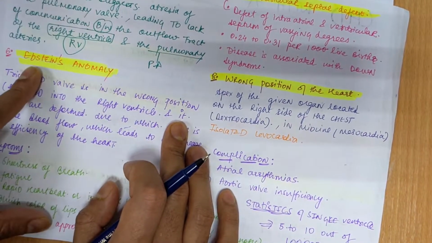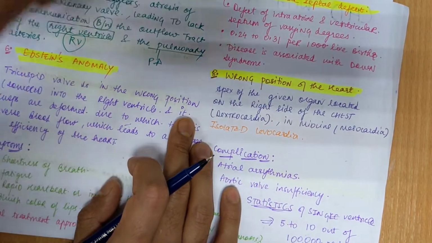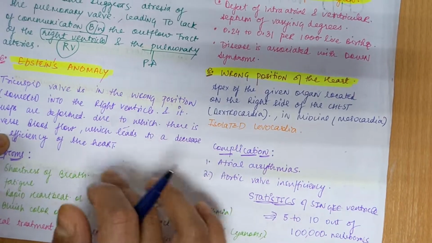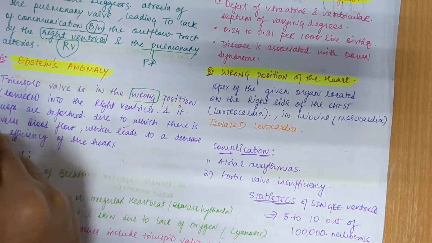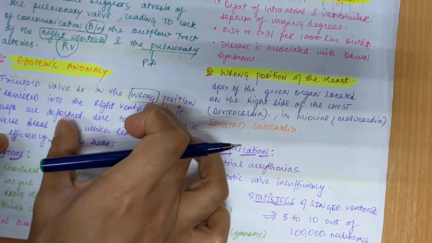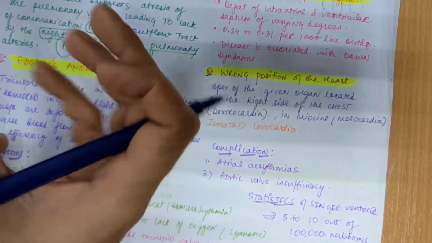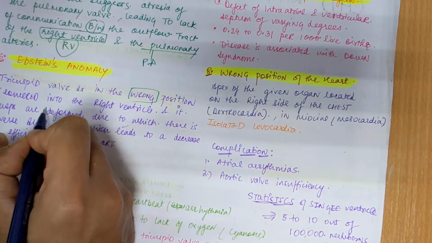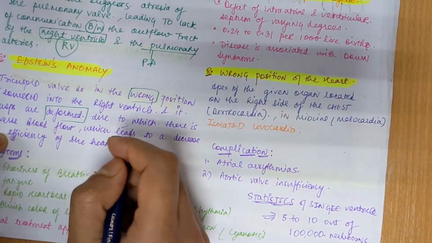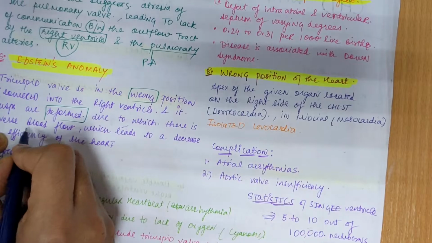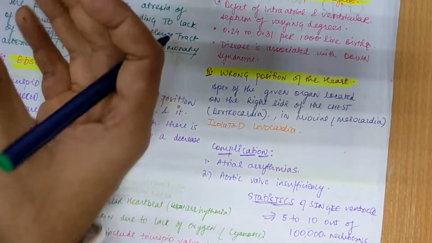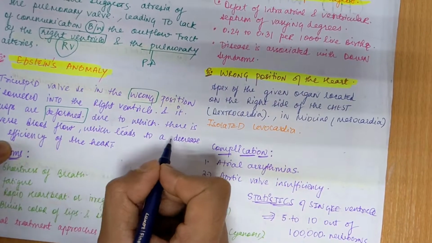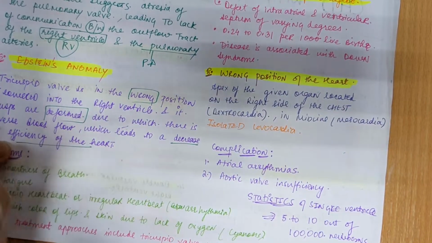Now next we have Ebstein's anomaly. What happens in this case is that the tricuspid valve is placed in the wrong position, not at the exact position of the tricuspid valve. It is positioned a little bit lowered into the right ventricle, and the cusps are not fully formed, that is, deformed, due to which there is reverse blood flow. So there is regurgitation, or reverse blood flow back to the right atrium, which leads to a decrease in the efficiency of the heart.